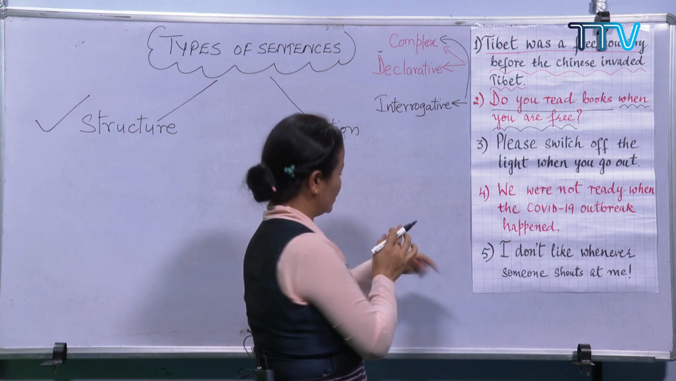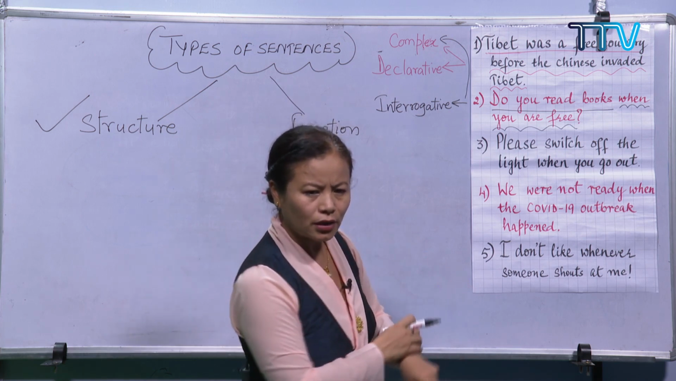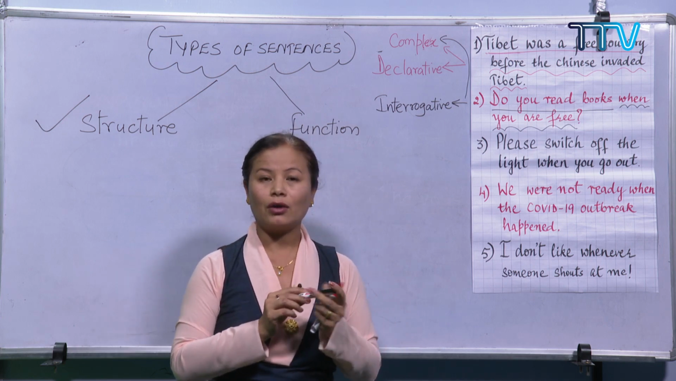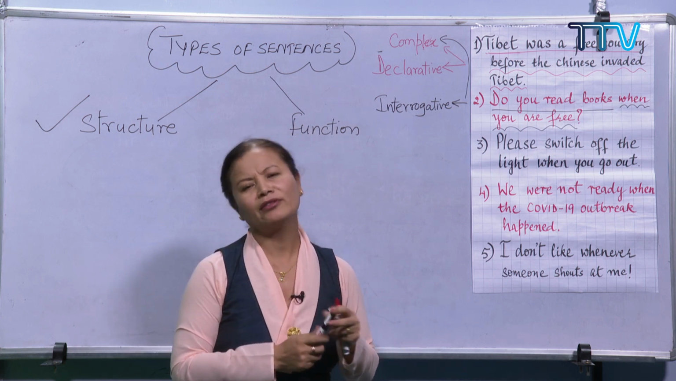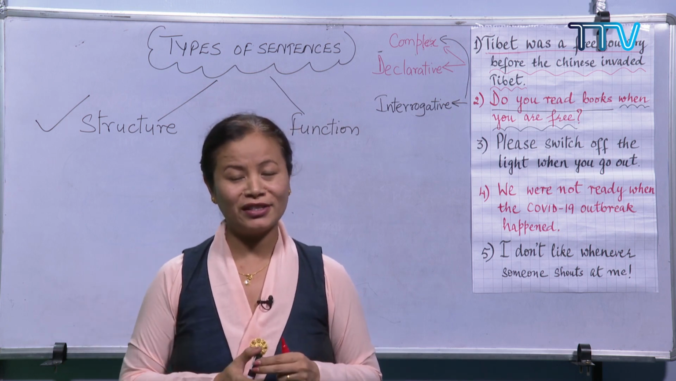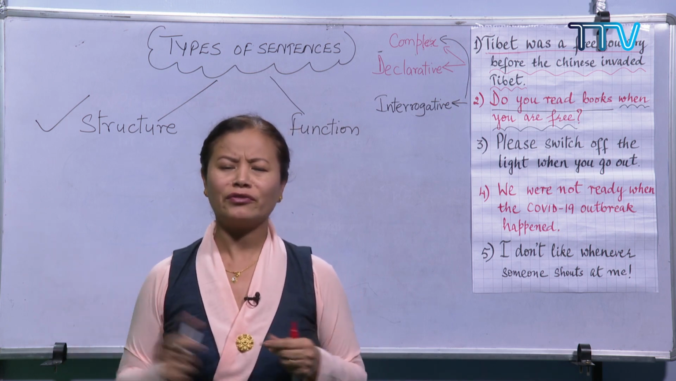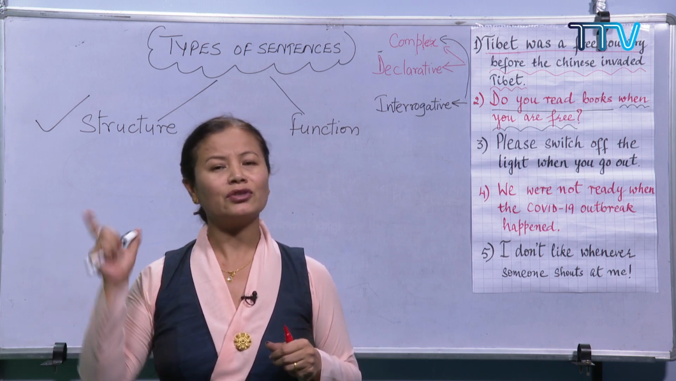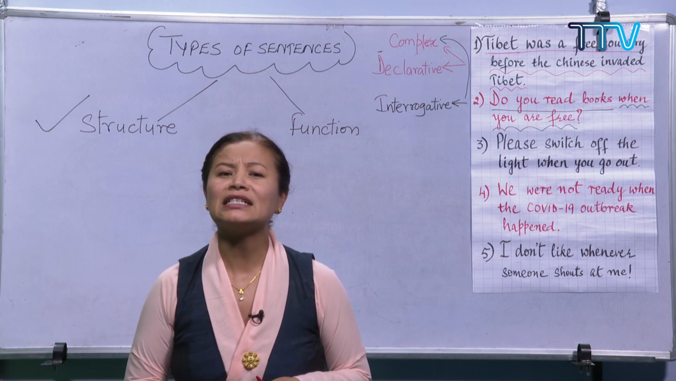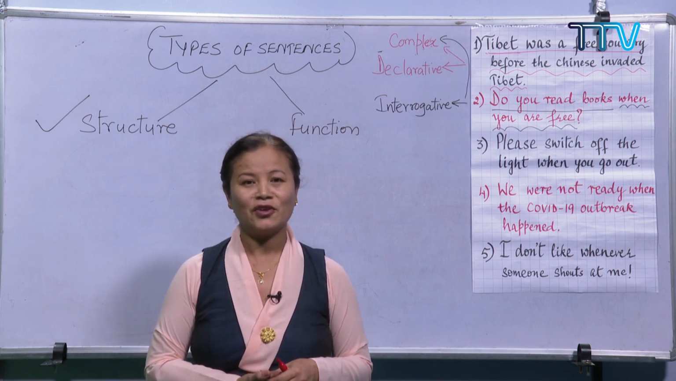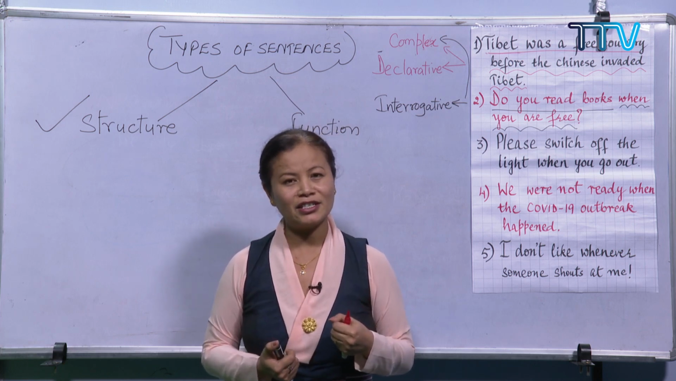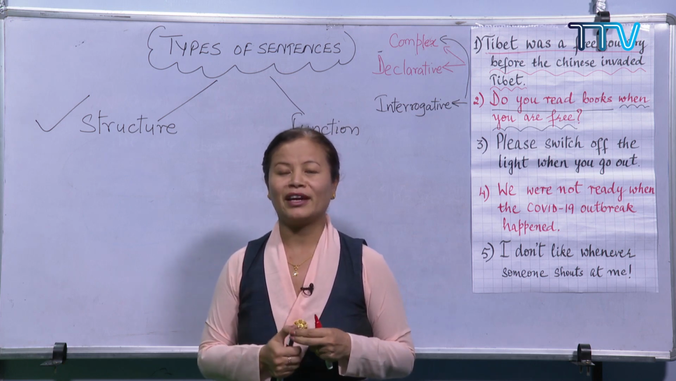The third example: please switch off the light when you go out. This happens regularly in your class. Your class teacher or the subject teacher or the class monitor tells you, when you go out during your recess time, please don't forget to switch off the light. Please don't forget to switch off the fan, because it's a waste of energy, isn't it? We have a huge responsibility. So we need to conserve energy. So do remember that.